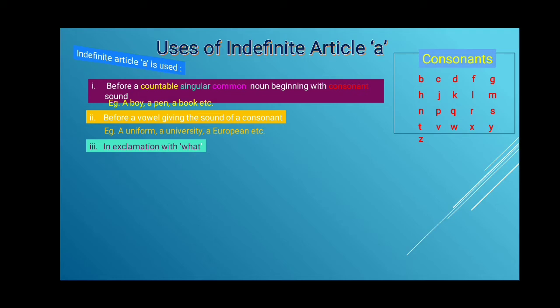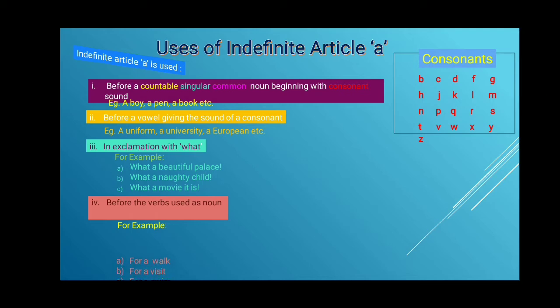Though these three words seem to be beginning with a vowel, they sound like a consonant, hence a is placed before them. Next use is that a is used in exclamation with what. For example, what a beautiful palace, what a naughty child, what a movie it is.